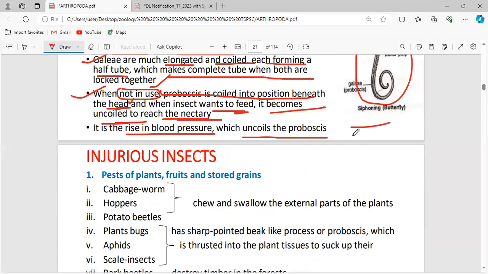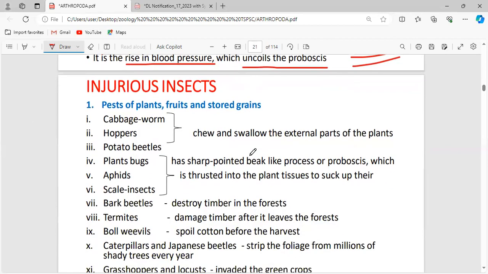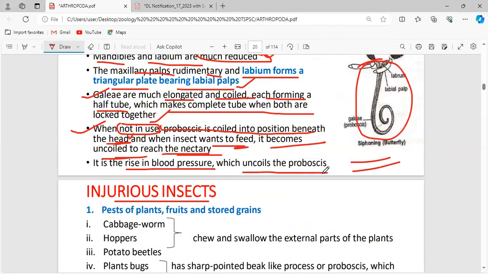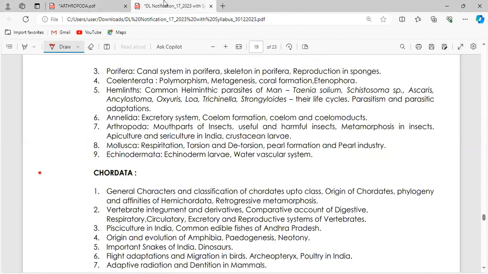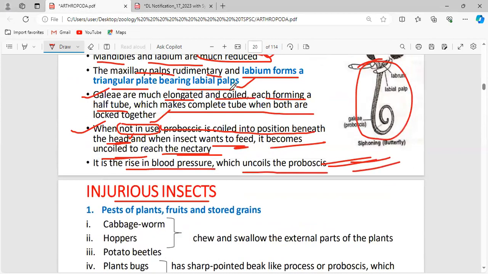Okay, that is all about the mouth parts of the insects. Now, injurious insects. Up to this, if you have any doubts, you can ask me now. Any doubts, or shall we move on to the next topic?